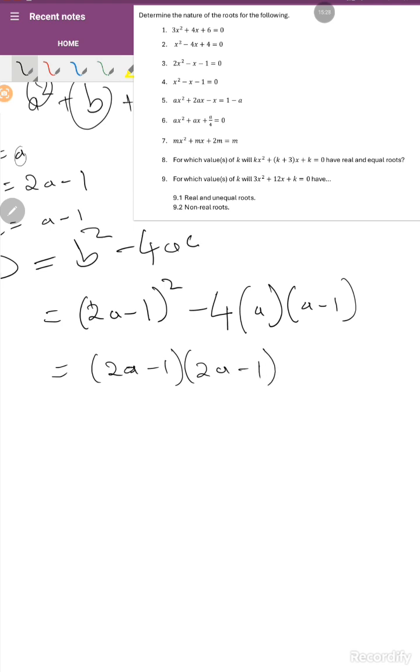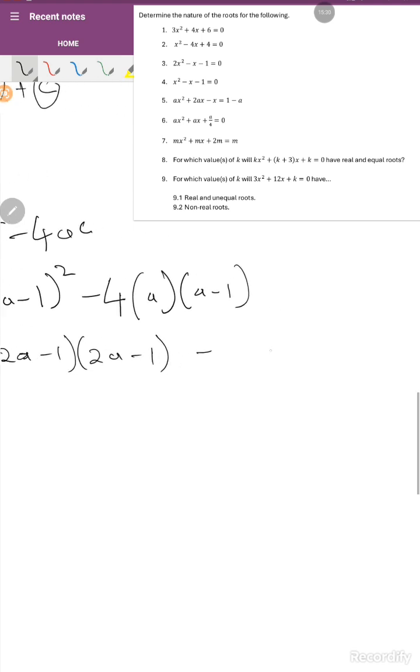Alright, therefore we have 4a squared plus 4 plus 4a.